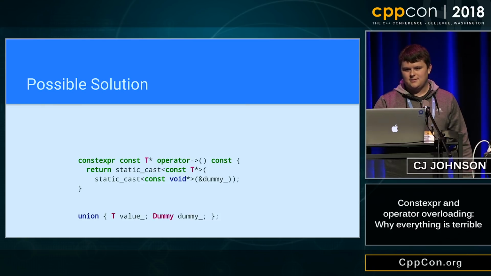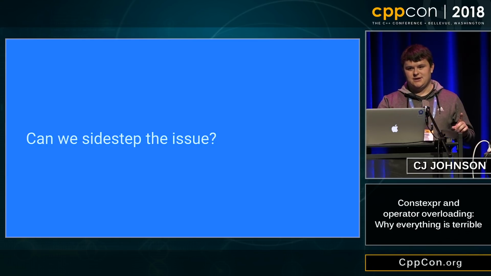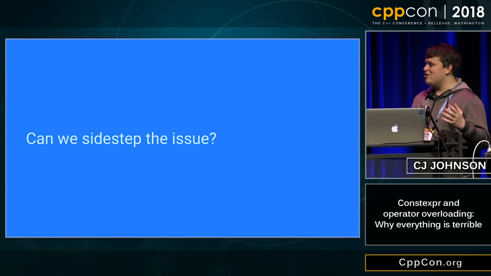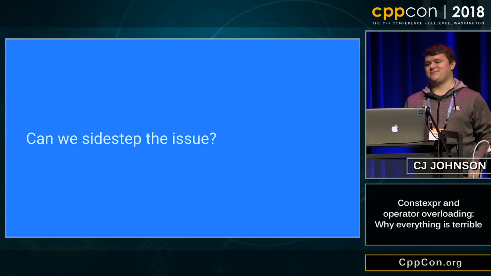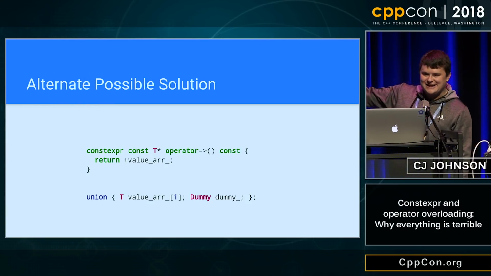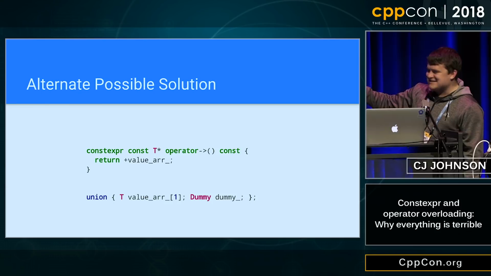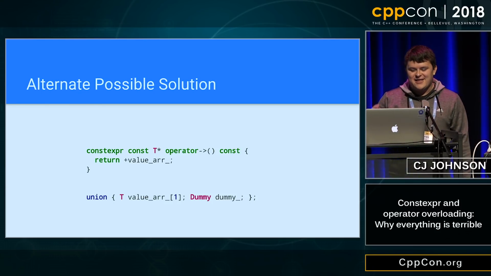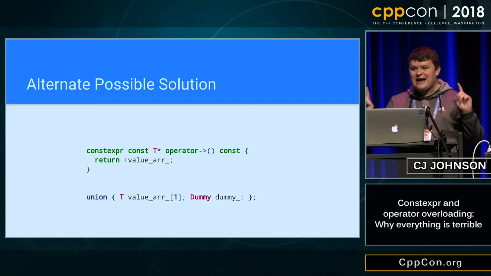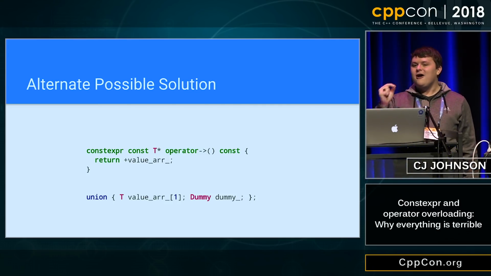All right. Now, can we sidestep the issue? This is hands down one of my most favorite aha moments, because I almost solved this problem, almost. So what if we had a length one array of the templated type that we stored, and then we simply decay that to a pointer? This does work. This does actually satisfy our requirements.